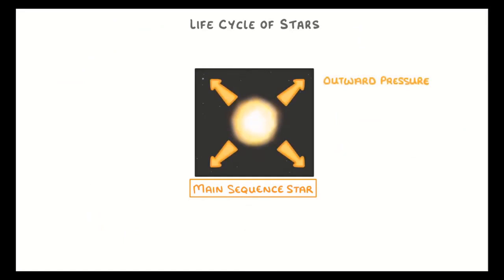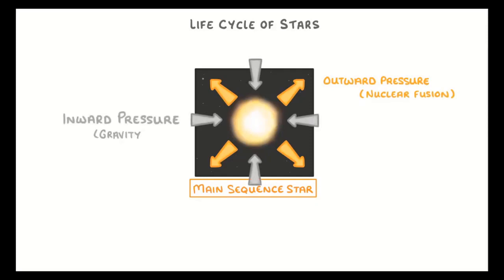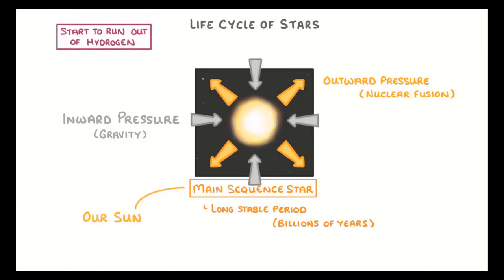Due to high temperature, there is an outward pressure of the gas, as well as an inward pressure of the gravitational force. At a particular temperature, both pressures are balanced, and because of that the star remains balanced for many billion years.